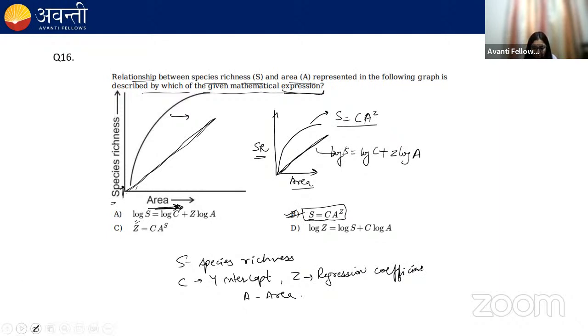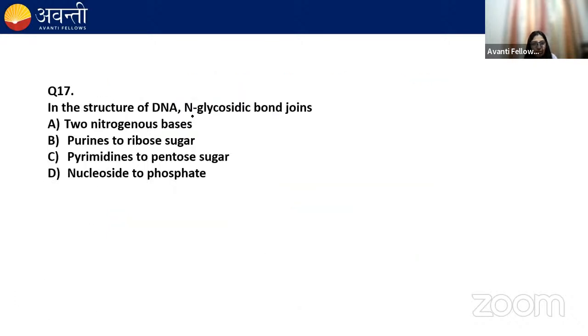Now moving next. In the structure of DNA, the N-glycosidic bond joins A, two nitrogenous bases, B, purines to ribose sugar, C, pyrimidine to pentose sugar, D, nucleoside to phosphate. What do you think will be the correct option for this question?